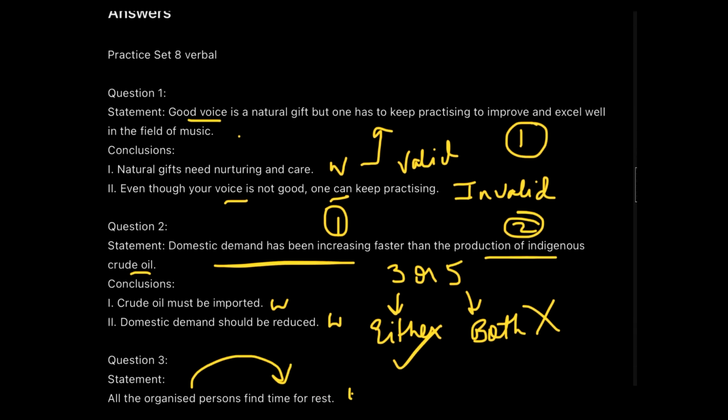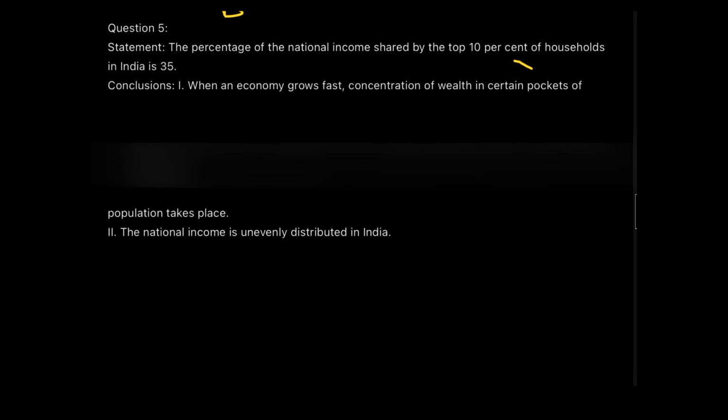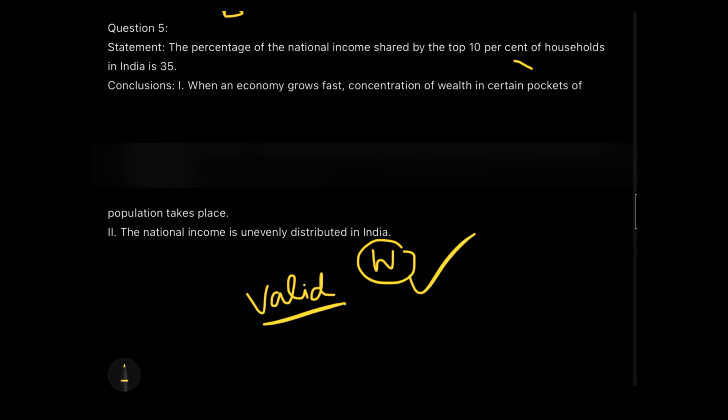So what we'll be doing here is we'll be going down to conclusion number 2 and checking: the national income is unevenly distributed in India. Now if I ask why is it distributed unevenly in India? Why are you saying so? So the statement will answer it all, that because 35% of the national income is concentrated in the top 10% of the households, so that's the reason. And I say, okay, your reason is correct. So that makes the second conclusion valid. That means only 2 follows. So for the fifth question, 2 will be the correct answer.